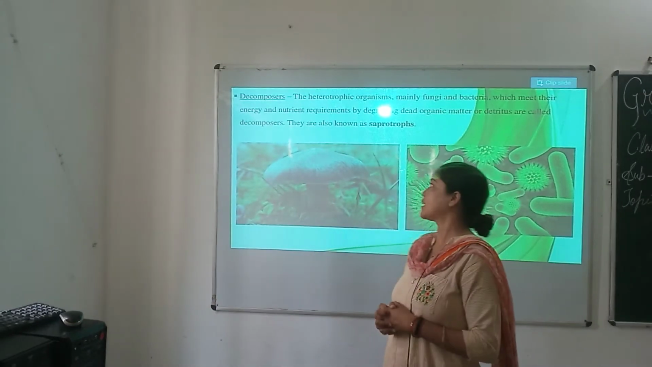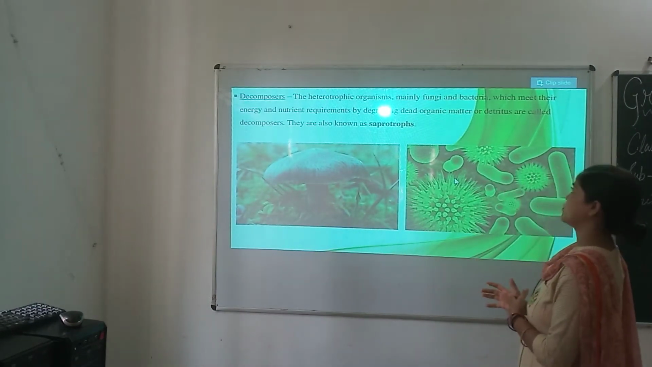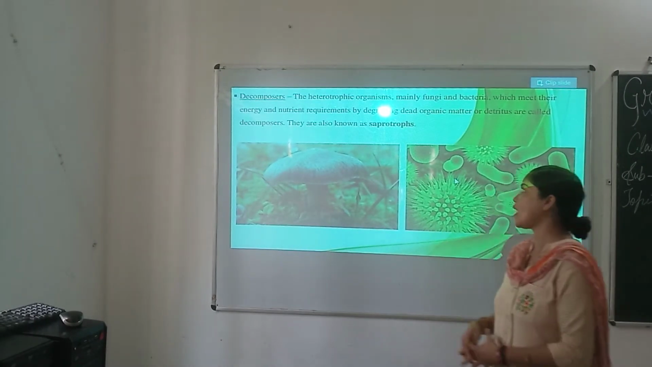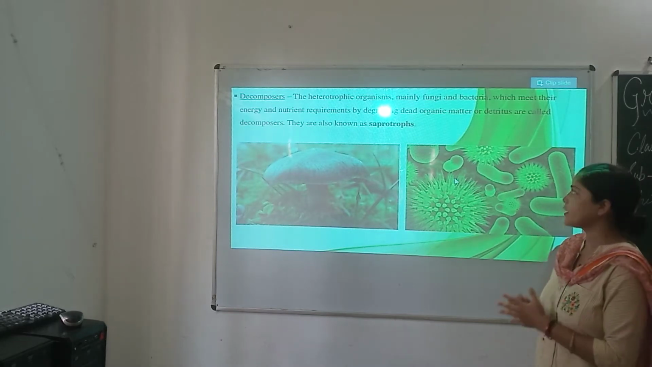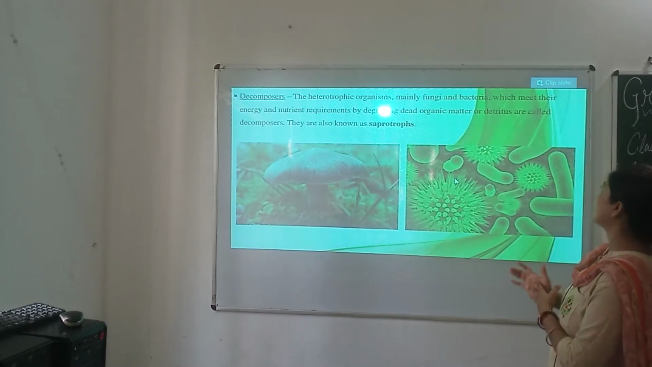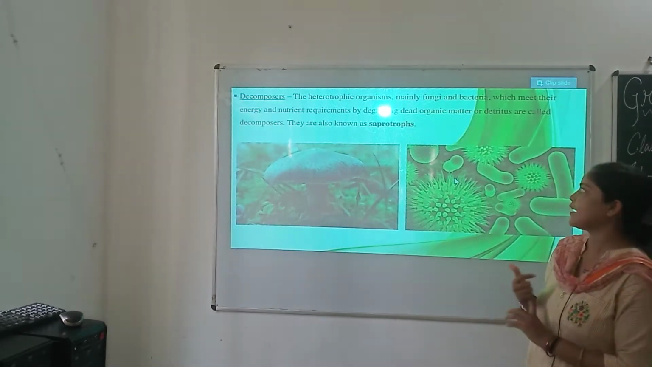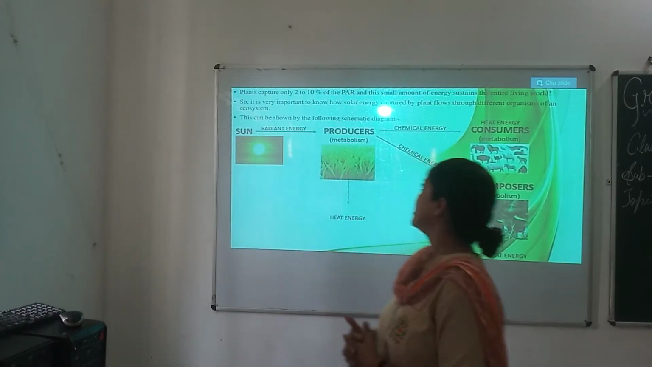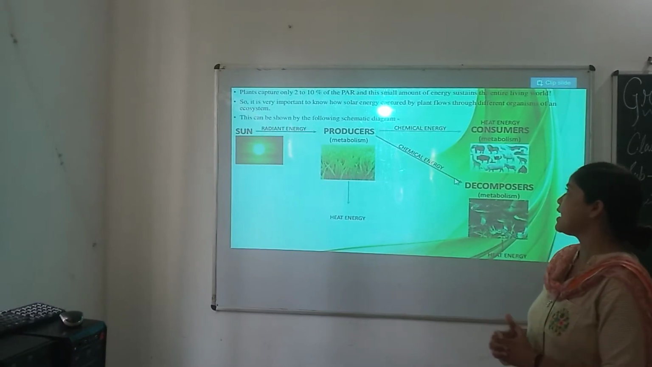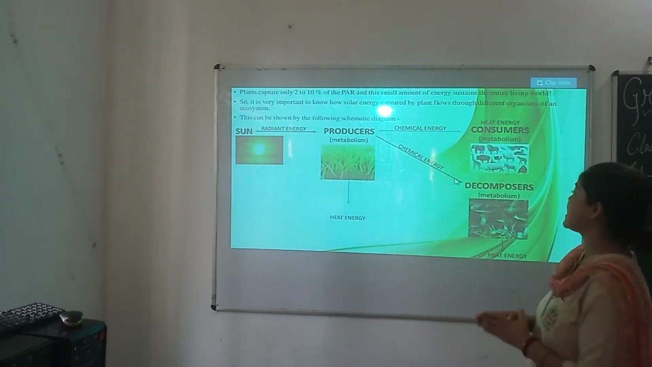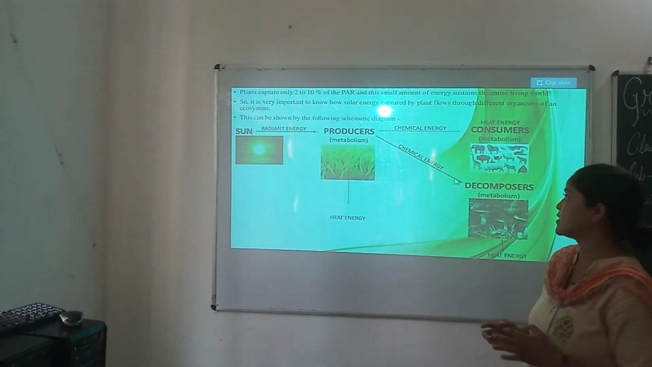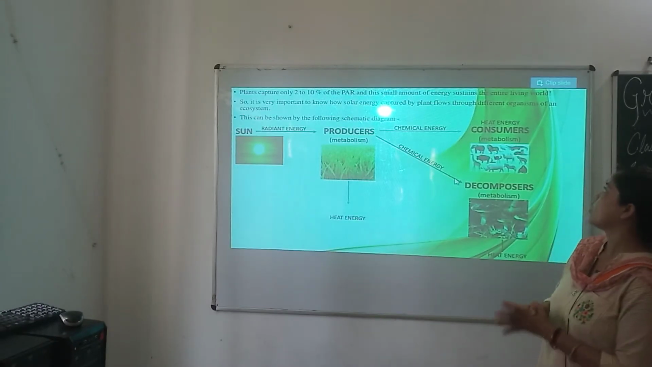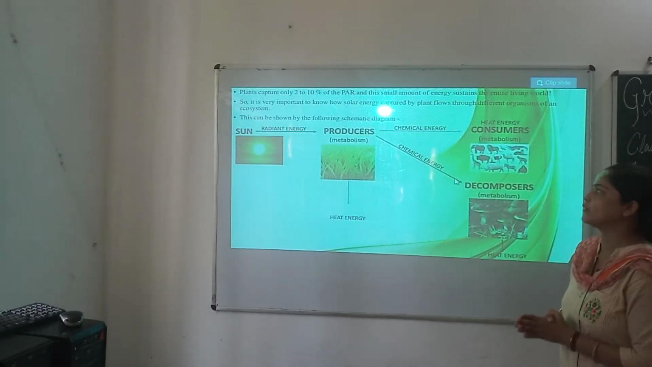Now, let us know about decomposers. The heterotrophic organisms, mainly fungi and bacteria, which meet their energy and nutrient requirements by degrading dead organic matter or detritus, are called decomposers. They are also known as saprotrophs. Plants capture only 2 to 10% of the PAR, and this small amount of energy sustains the entire living world. So, it is very important to know how solar energy captured by plants flows through different organisms of an ecosystem.